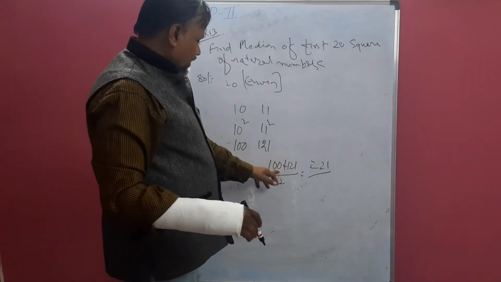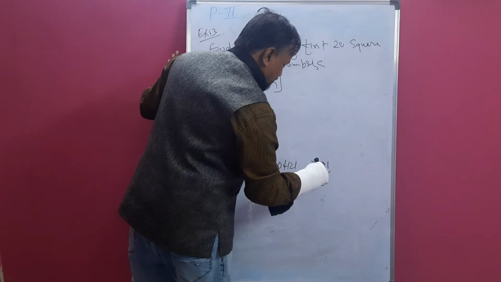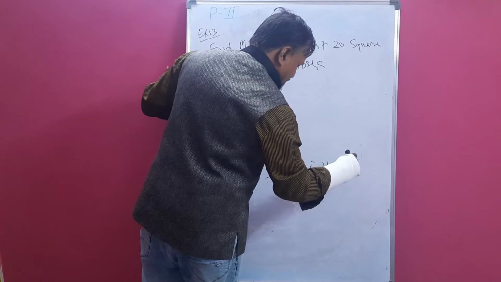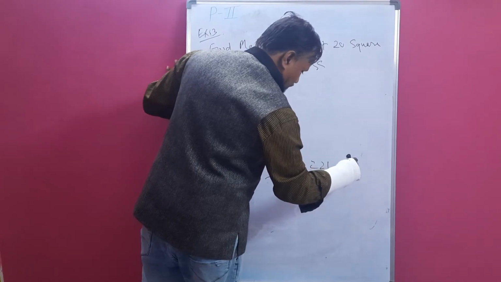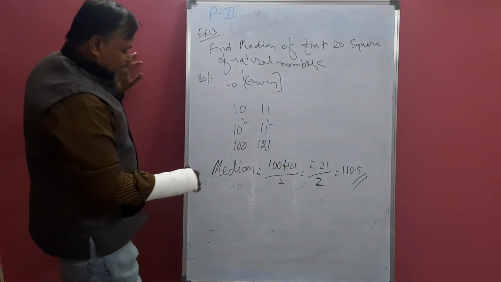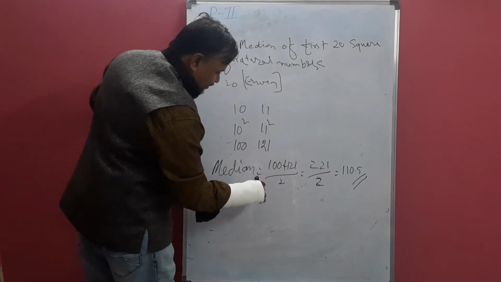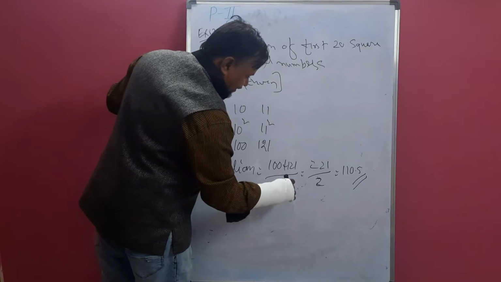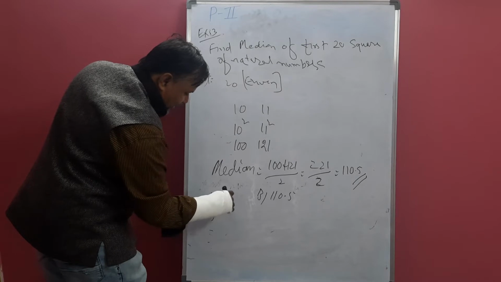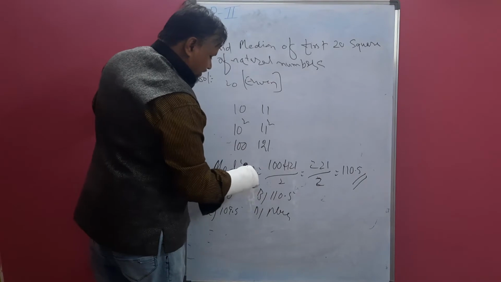Add it: 221 by 2, which is 110.5. So maybe the options will be like this: first option 110, second option maybe the correct answer, 110.5, C option 109.5 something, D none. So we select our answer, that is B.